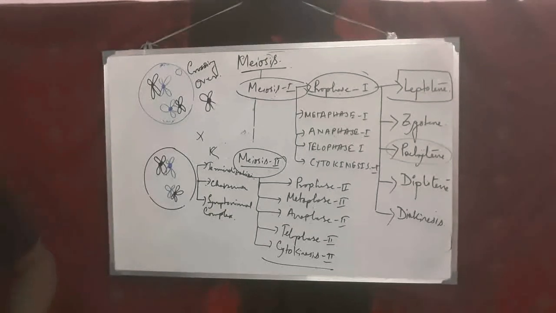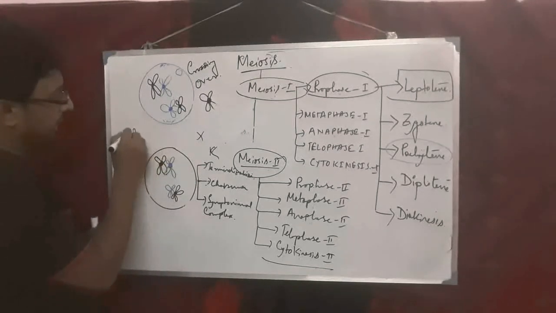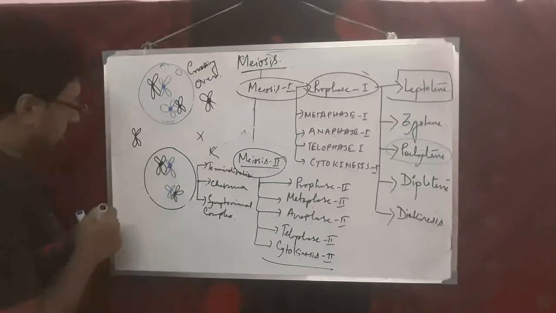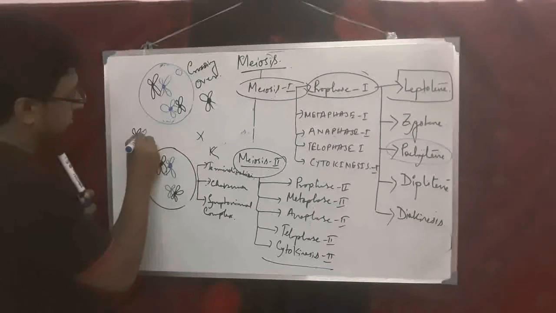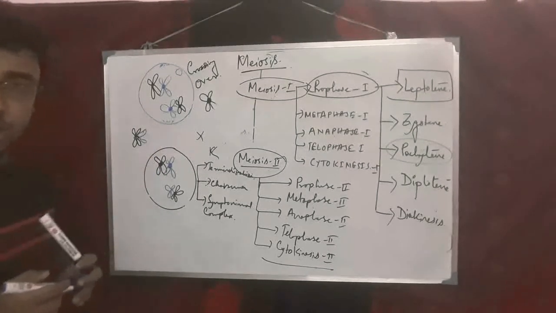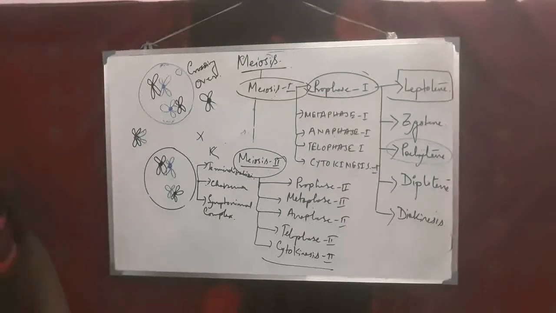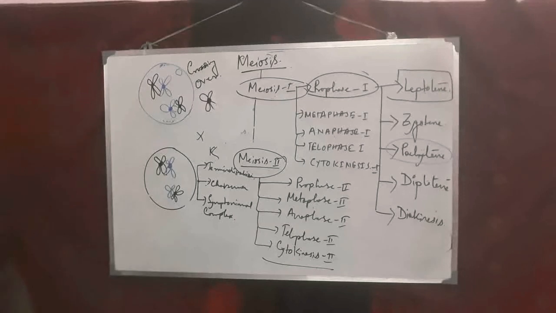And also sometimes what will occur? The chiasma forms along the length, and that is known as interstitial chiasma. Whenever the chiasma is forming along the length, it is known as interstitial chiasma. So interstitial chiasma also forms here in this stage, the stage known as diplotene.